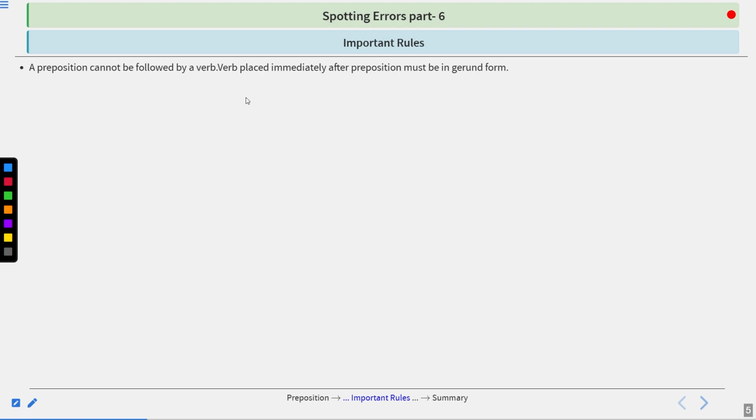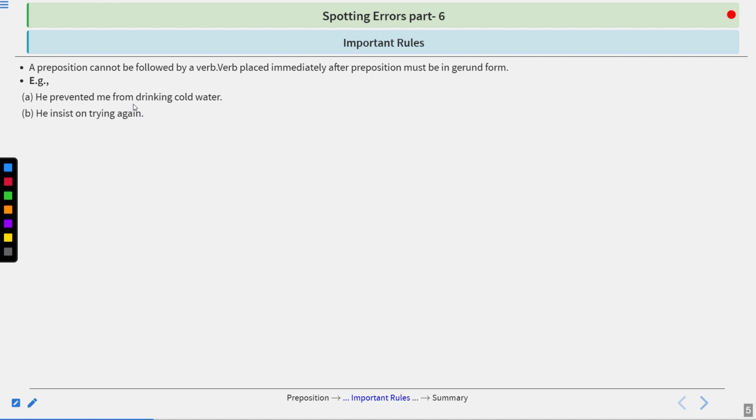Important rules of prepositions. A preposition can be followed by a verb. The verb placed immediately after the preposition must be in gerund form. So what we have understood by this definition is that whatever verb you use with a preposition, it must be in a gerund form. Gerund means V1 plus ing, verbs which end in ing, like singing, jumping, running, swimming, etc. So here with the sentence, he prevented me from drinking cold water. Here we have used a preposition from, and with it we have used an object. It is acting as a gerund, and we have used a gerund here.